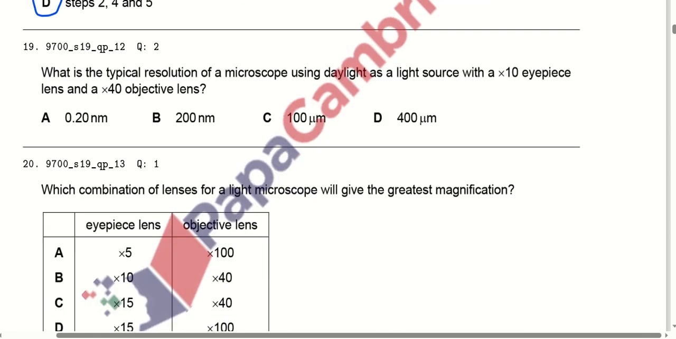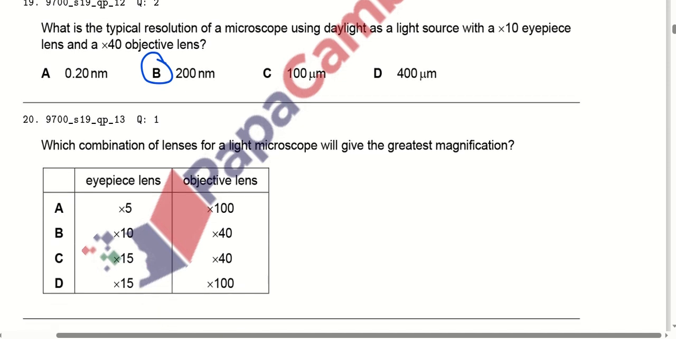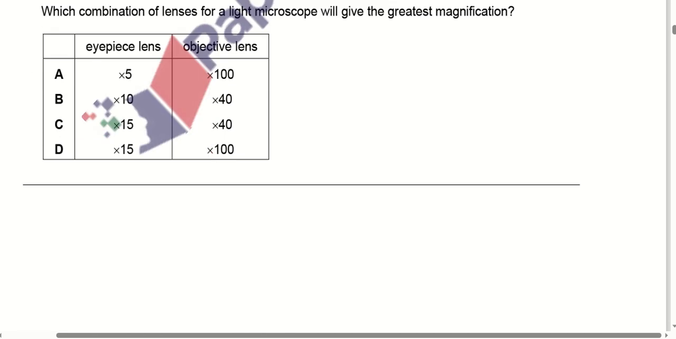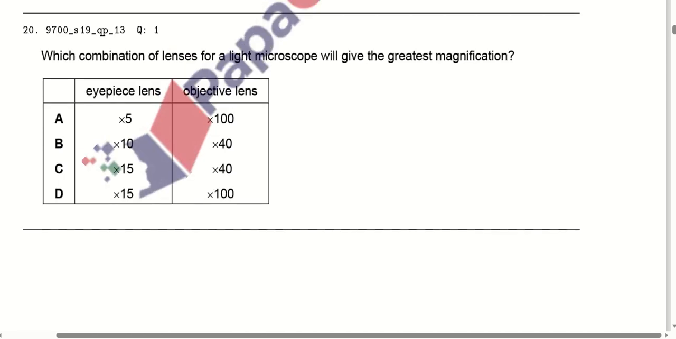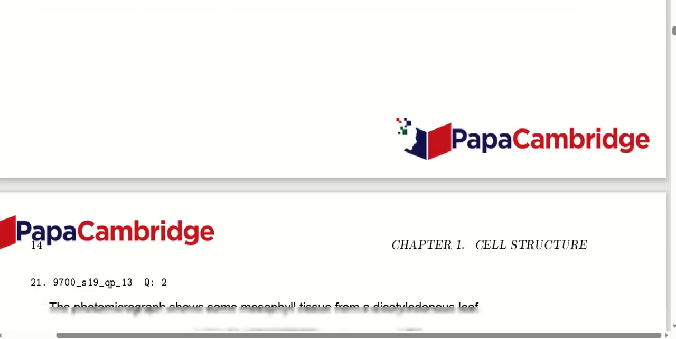What is the typical resolution of a microscope using daylight as a light source with a 10x eyepiece? It comes out to be 200 nanometer. We have to remember it simply. 200 nanometer, right? Which combination of lenses of a light microscope will give the greatest magnification? I have read all the combinations and I found that this particular combination is the correct one: 15x eyepiece lens and 100x objective lens will give the greatest magnification.